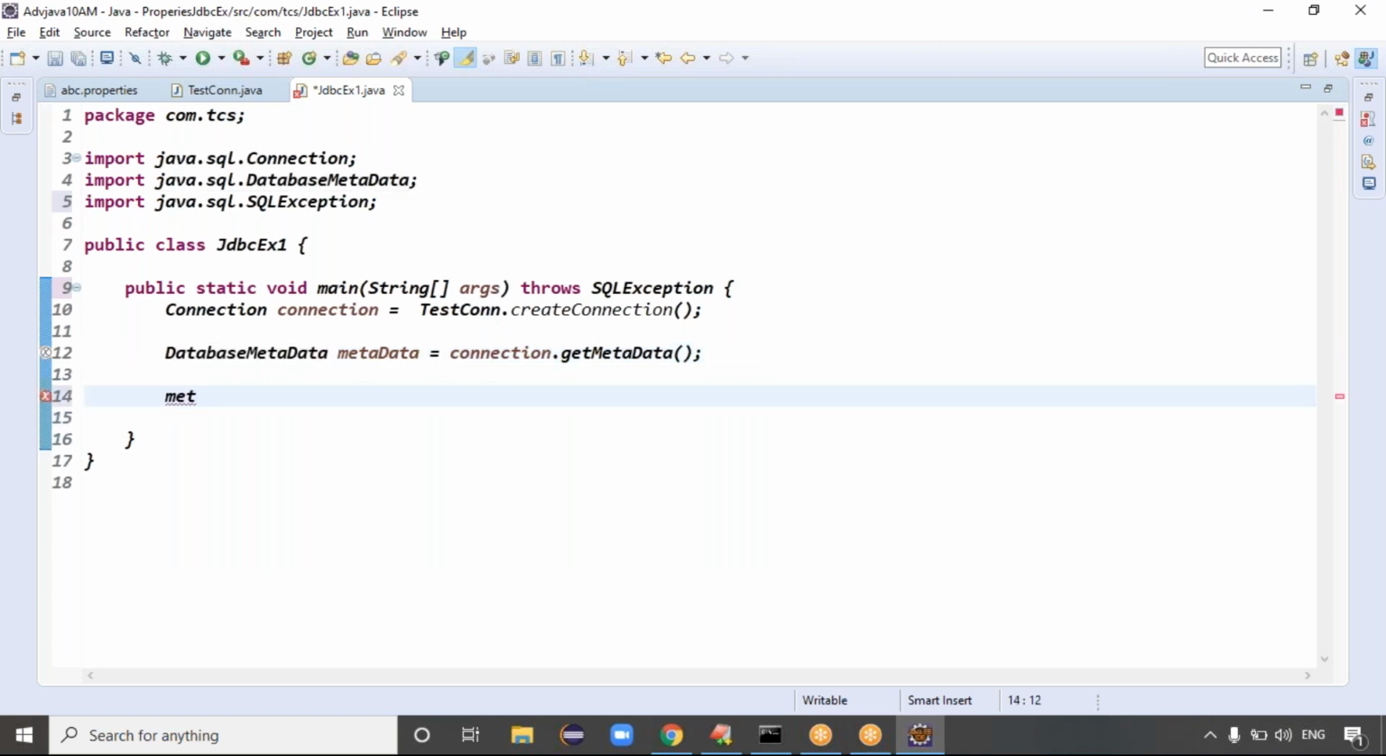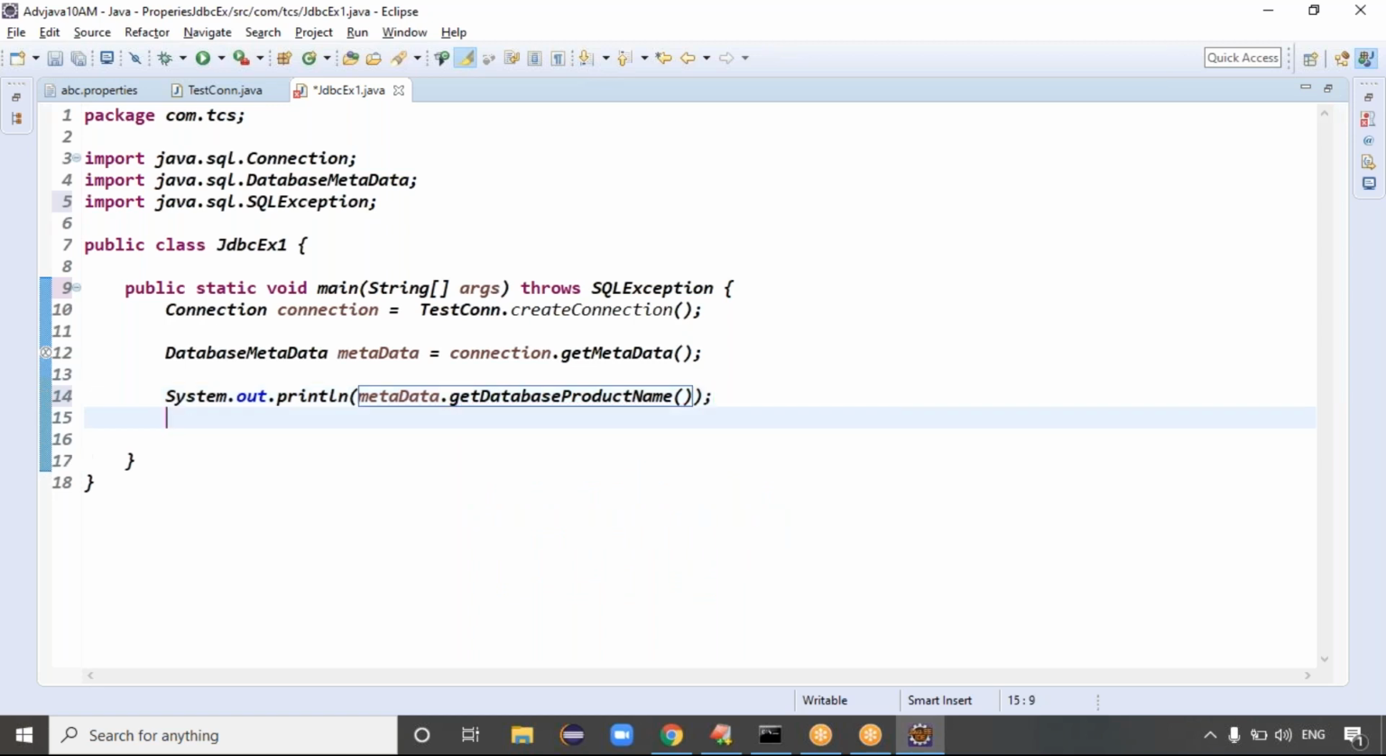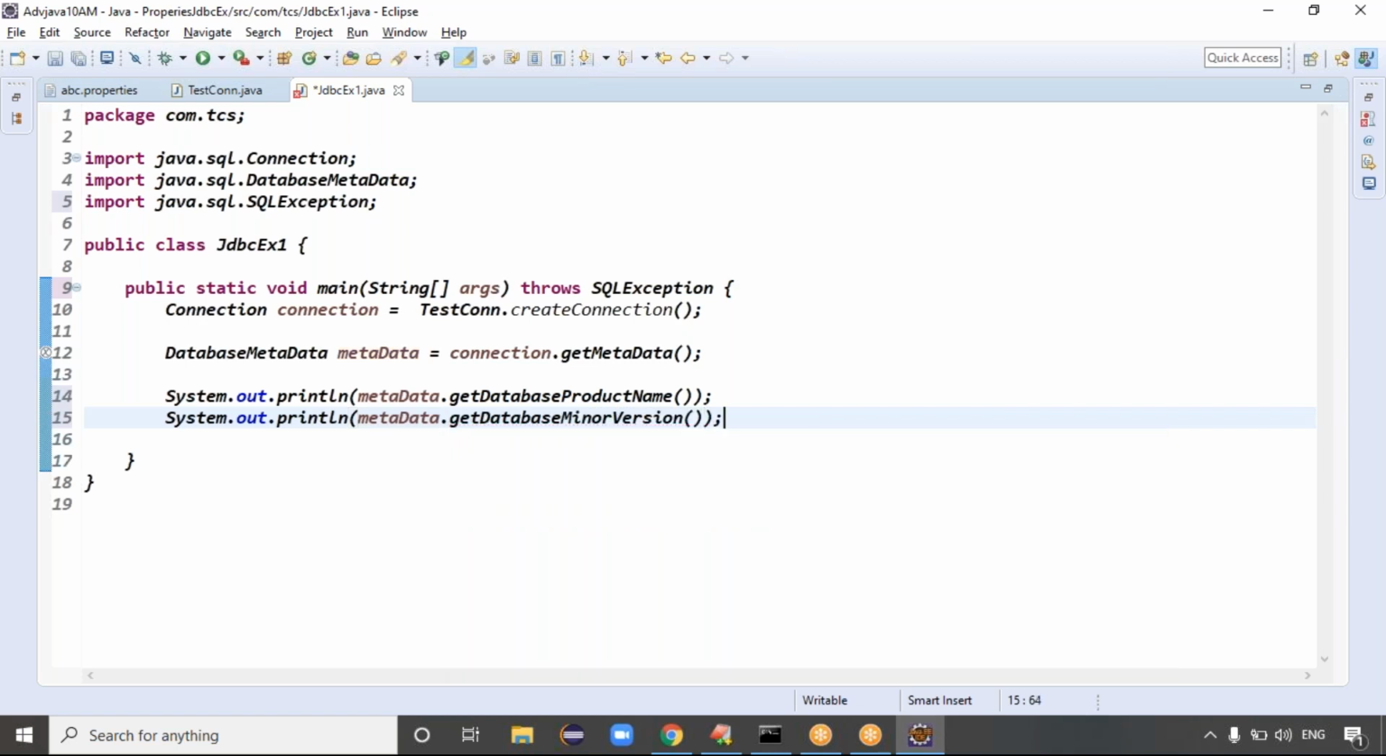Once the DatabaseMetaData object is ready, you will get information about the database that we connect to. We can simply write metadata dot getDatabaseProductName. Which database product are you using? Oracle. Then sysout, metadata dot getDatabaseProductVersion, which gives the version of the product we are using. Try to run this code.